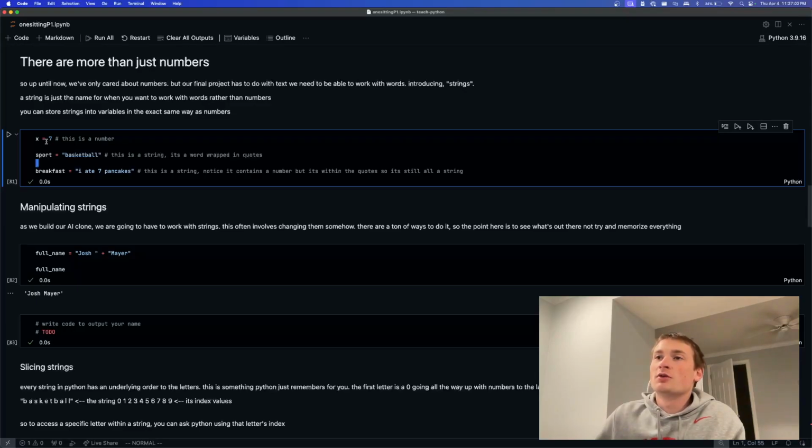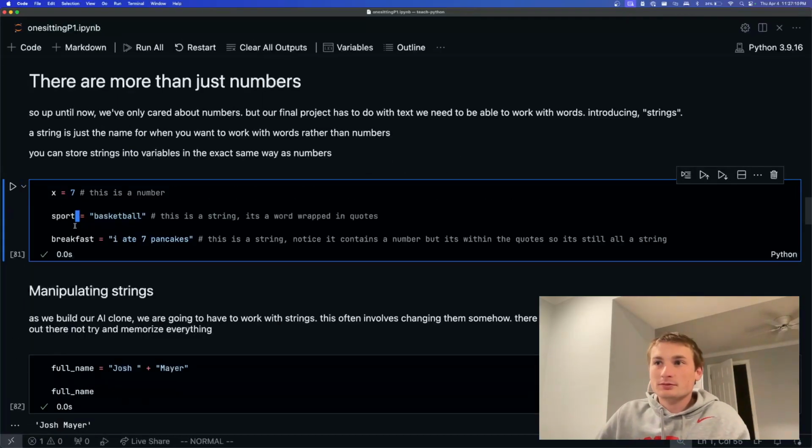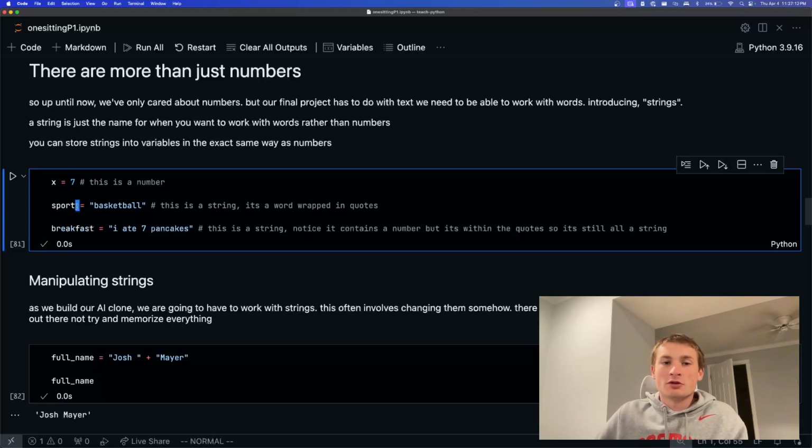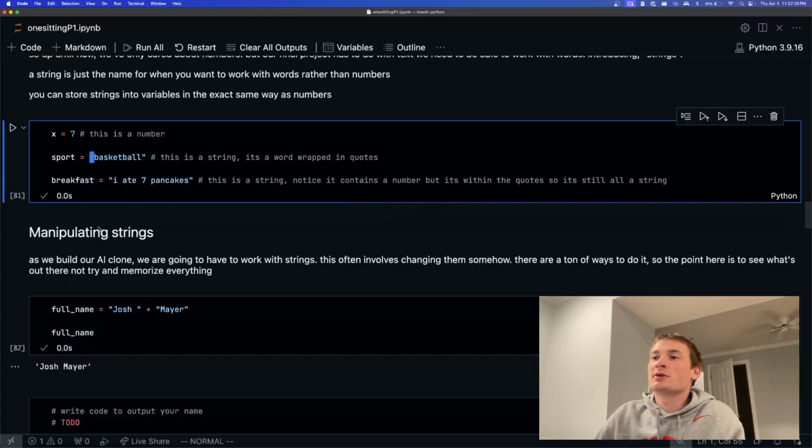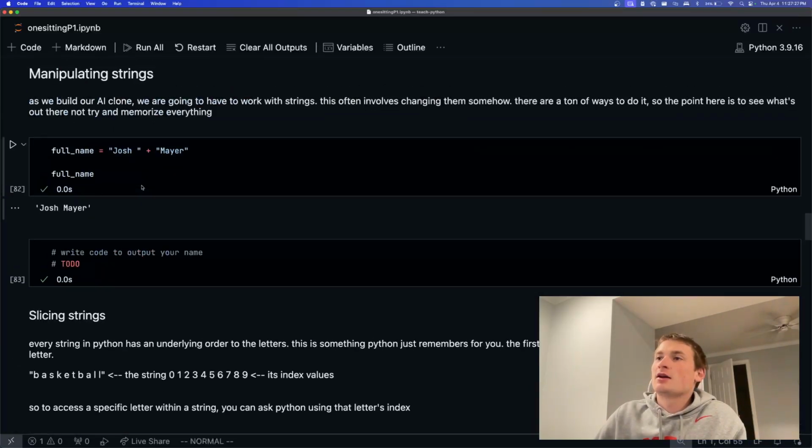So before I was like x equals 7, like in math. But now, if I have a variable called sport, 7 is not going to work for me. I need to save something like basketball. Or for breakfast, I ate 7 pancakes. And notice there is a 7 in here, but as long as it's wrapped in quotes, then it's a string.